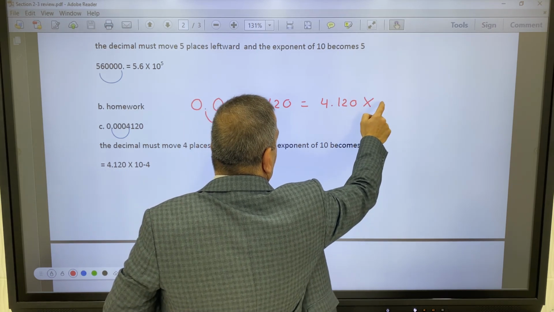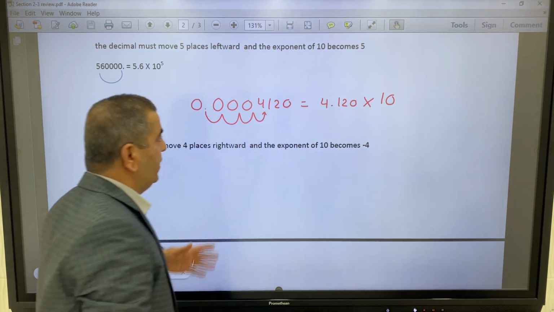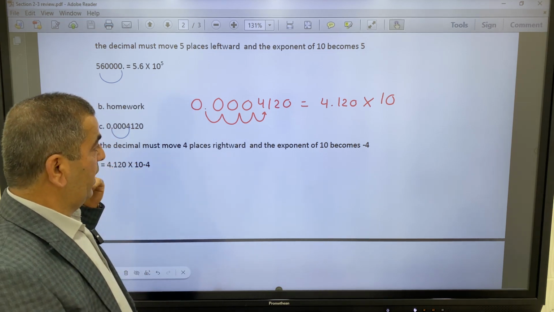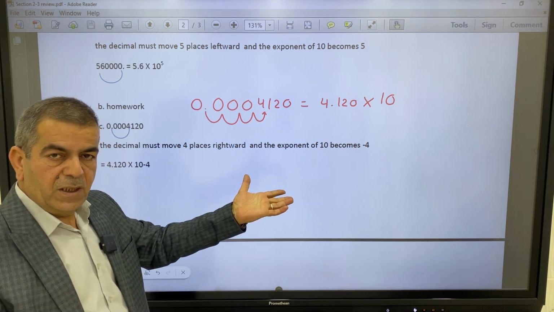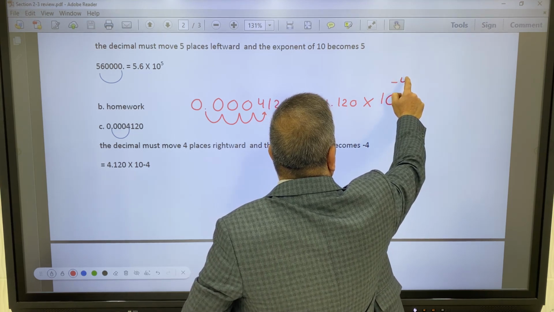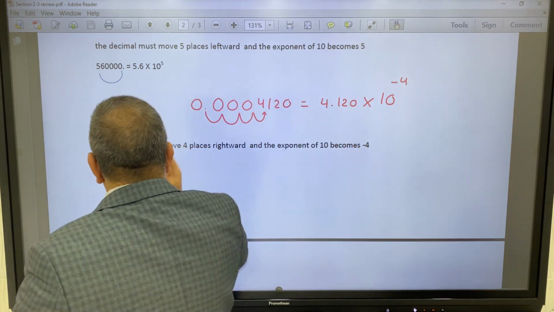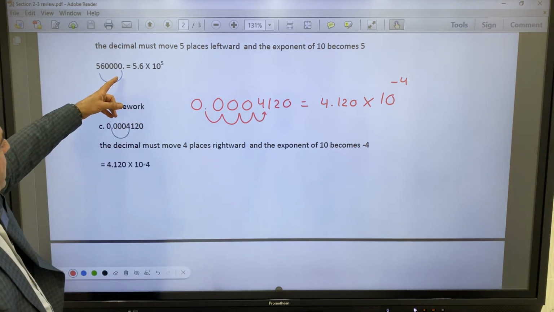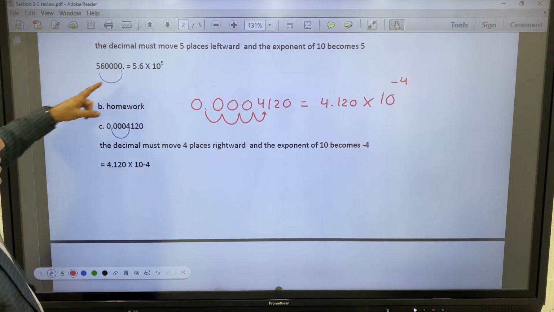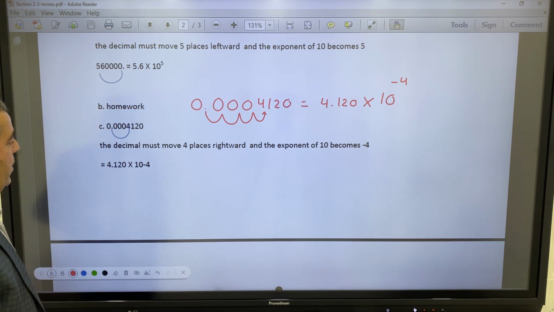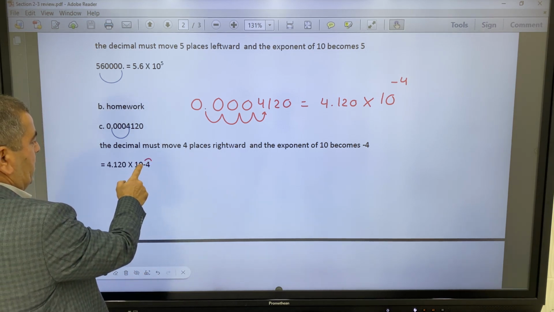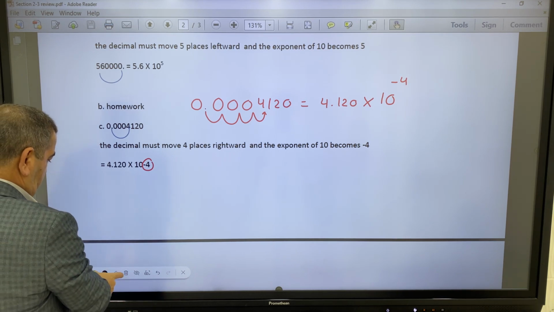4.20 times 10 power to how many? How many places we moved? 4. Okay. Did we move to left or to right? To right. So the exponent will be negative. We said 4, so it is negative 4. As I said, when moving the decimal point to left, the exponent is positive, and when we move to right, the exponent must be negative. As we can see here, it's negative 4. Okay.